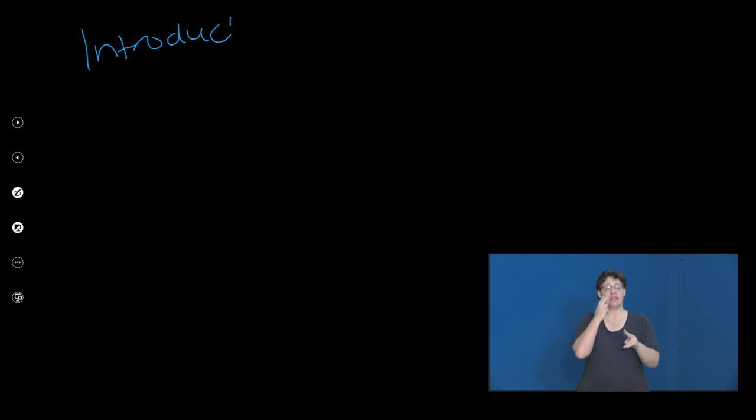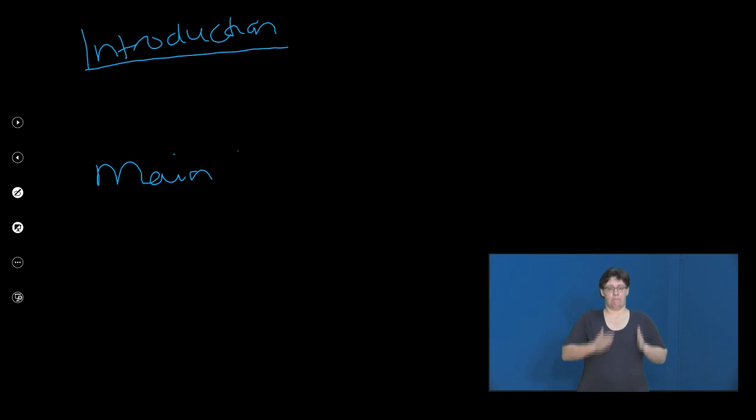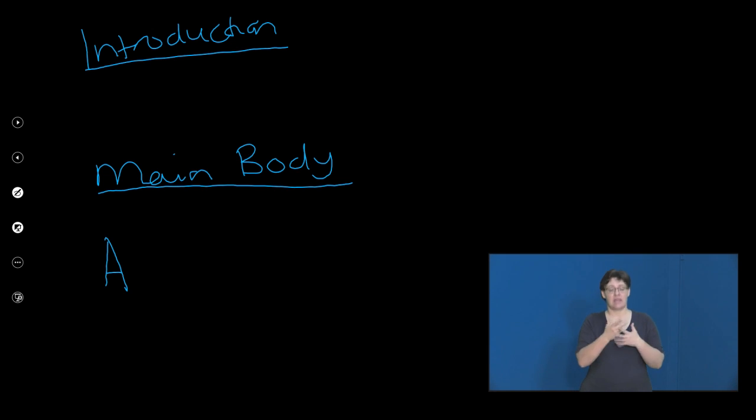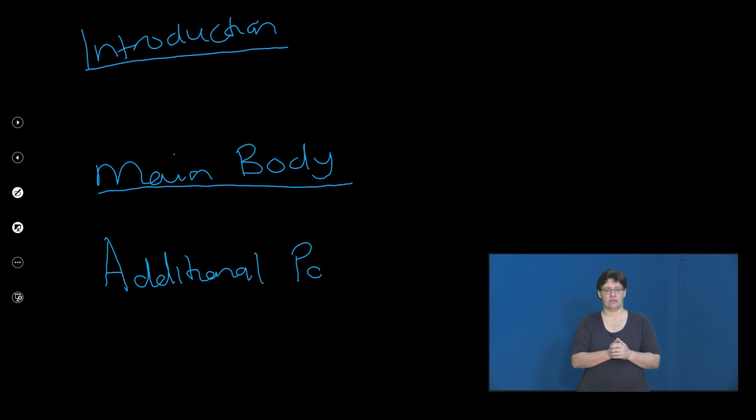Then you have your introduction, like I said, it's your definition, etc. Skip a line, write main body, and then you write your main body, like I said, in point form, fully explained with headings and examples. Then you skip a line, you write additional part, then you write your additional part there. You evaluate, you draw your conclusion, underline again, and then you skip a line, then you write your conclusion there.